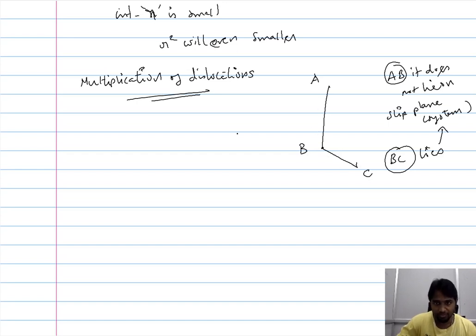So if you impose an external stress, say tau, this section of the dislocation line can move because of its presence in the slip system, and this we refer to as the glissile section of the dislocation. Its movement is restricted by the presence of AB, which is sessile in nature.